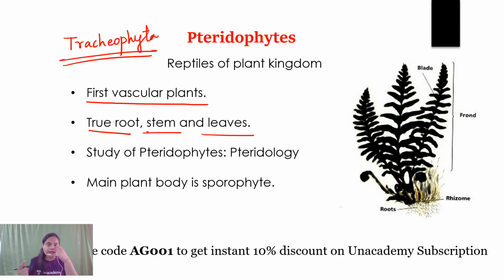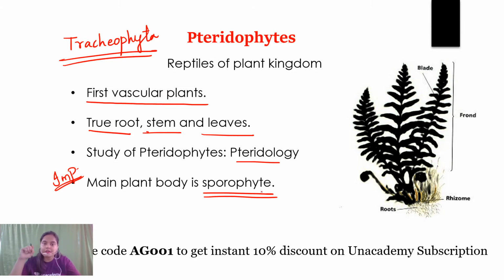When we move ahead and study gymnosperm, we'll be seeing spermatophyta, that means the seed-bearing plants, which include gymnosperm and angiosperm. So these are the terms. Now, the study of pteridophytes is known as pteridology. And the most important point, my dear students, the main plant body here is the sporophyte.